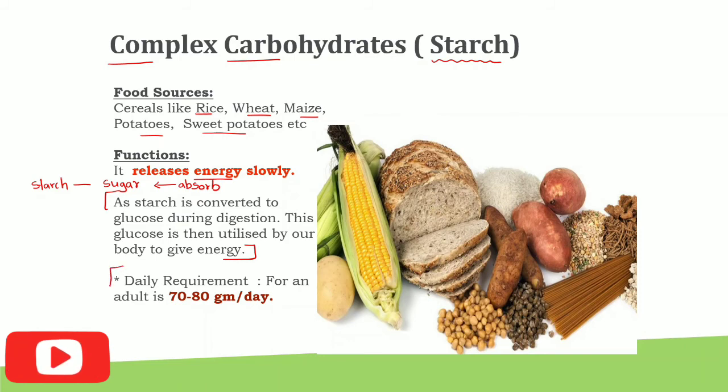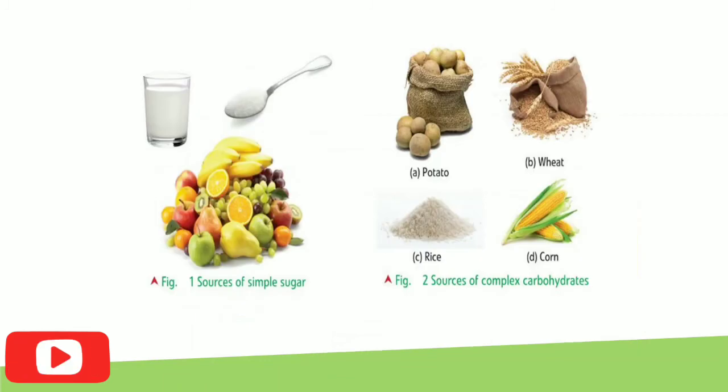What is the daily requirement of complex carbohydrate? An average adult needs 70 to 80 grams of carbohydrate in a day. So this is the daily requirement of complex carbohydrate. These are pictures of different complex carbohydrates. We have potato, wheat, rice, corn. These are rich sources of complex carbohydrate, whereas fruit, table sugar, milk are sources of simple form of carbohydrate.